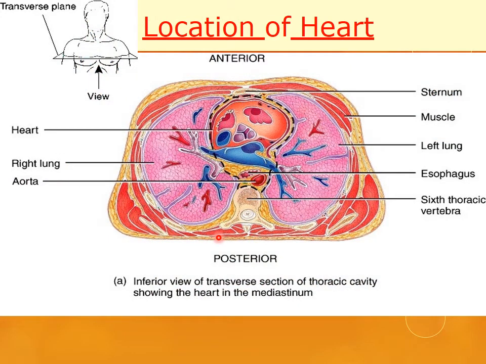So this is the cross section of the thoracic cavity showing the heart. This is the heart. These are the lungs, right lung and the left lung. This is the aorta. This one is the esophagus. These are the muscles of the thoracic wall and this is the body of the sixth thoracic vertebra.